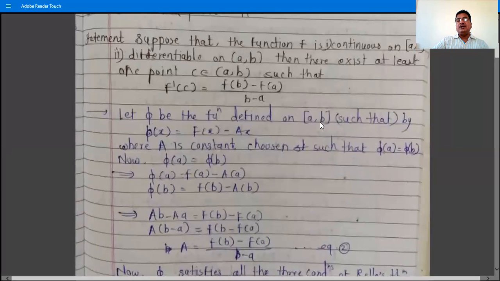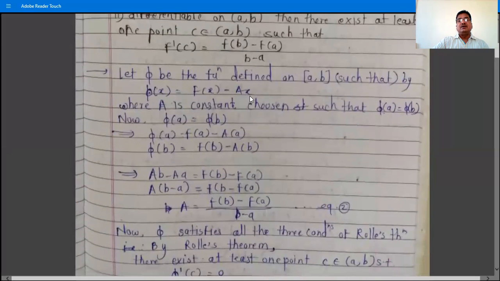Let phi be a function defined on closed interval [a, b] such that phi of x is equal to f of x minus A x, where A is a constant chosen such that phi of a is equal to phi of b. So the value of A is such that phi of a is equal to phi of b. So what does phi of a equal to phi of b give? Phi of a is f of a minus A into a, because in phi of x we substitute x as a, and phi of b is f of b minus A into b, and so phi of a equal to phi of b means f of a minus A a is equal to f of b minus A b.